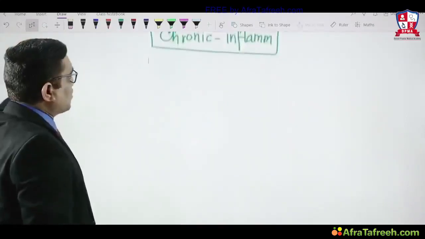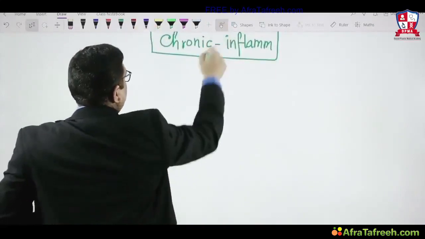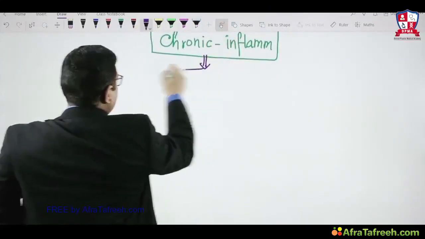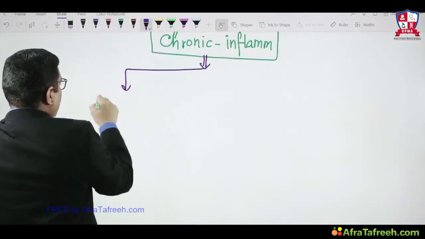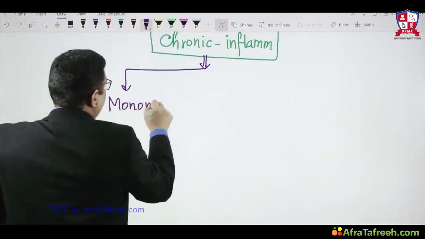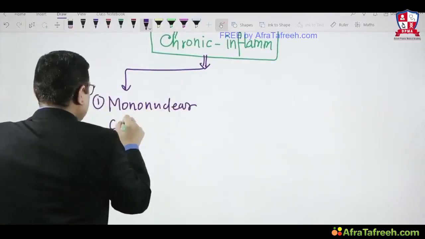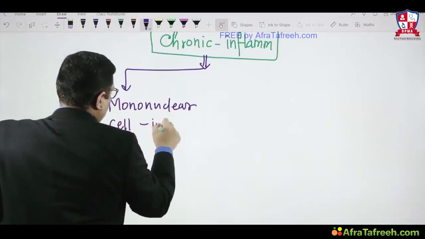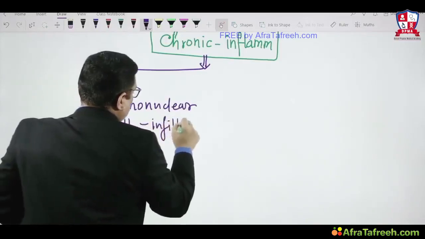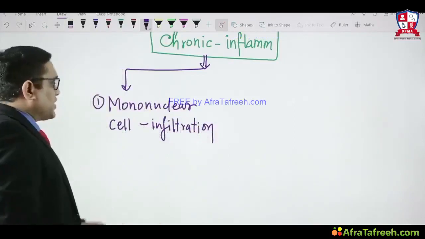What are the steps of chronic inflammation? So here we must understand chronic inflammation consists of three events, right? Number one, they will be having mononuclear cell infiltration. So mononuclear cell infiltration will be there in chronic inflammation.